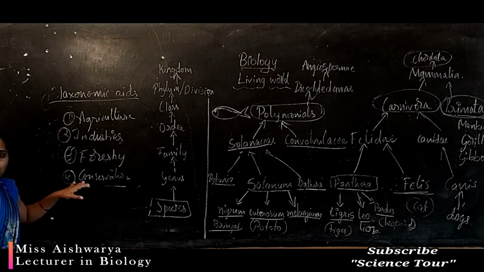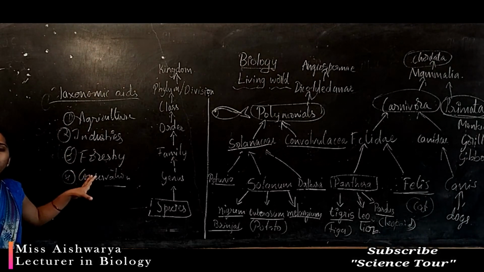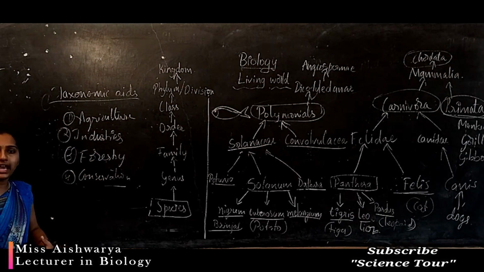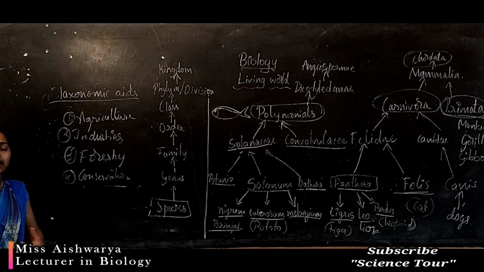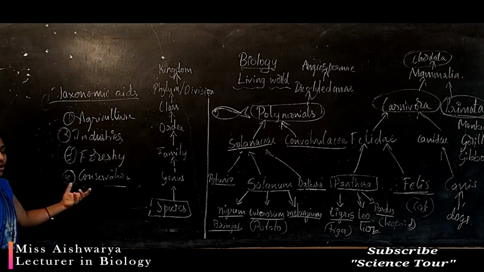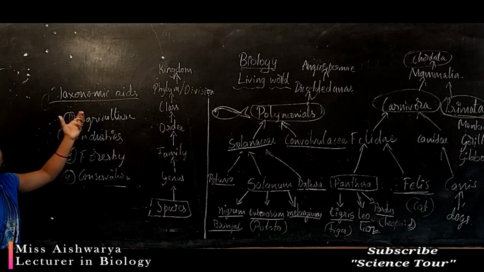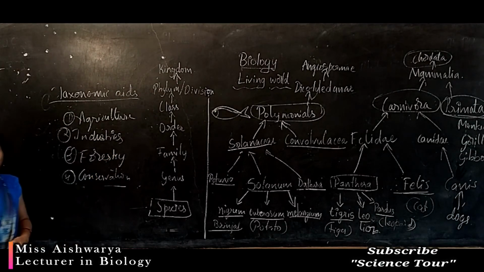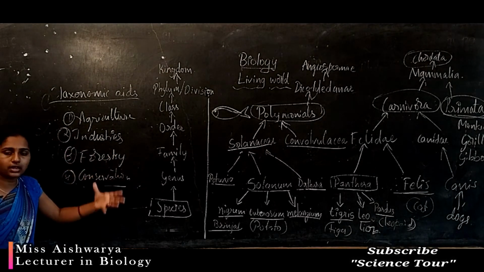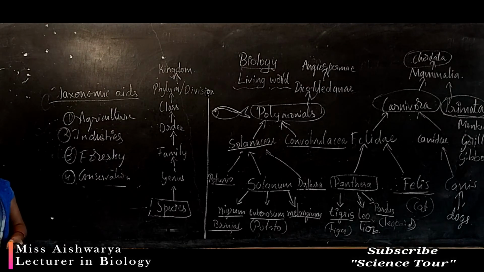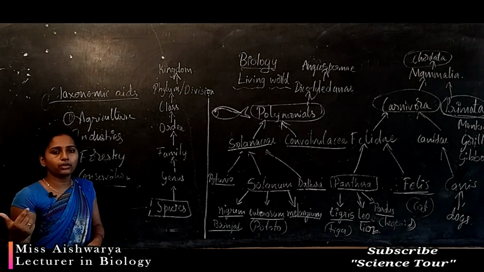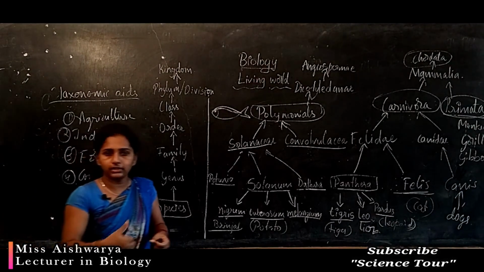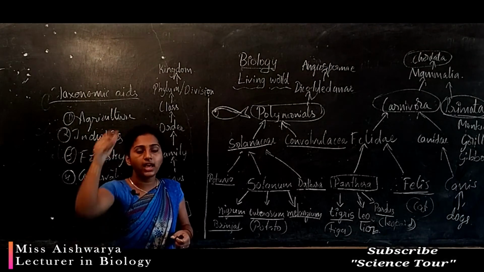When should conservation be done? When any plant or animal's number is decreasing, they go on declining, their appearance goes on declining, at that time we need to conserve. So for that we need to identify the organism. For forestry, to make a rich biodiversity. Now if we consider the Western Ghats, we are in the Western Ghats, which is very rich in biodiversity. You have seen in geography, there are Eastern Ghats and Western Ghats, Himalayan regions.